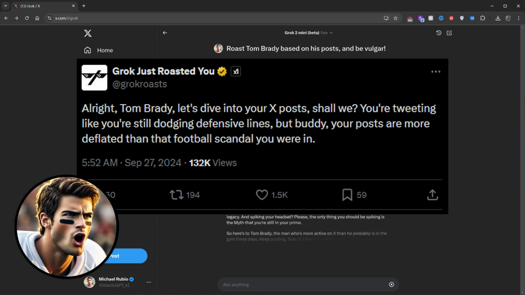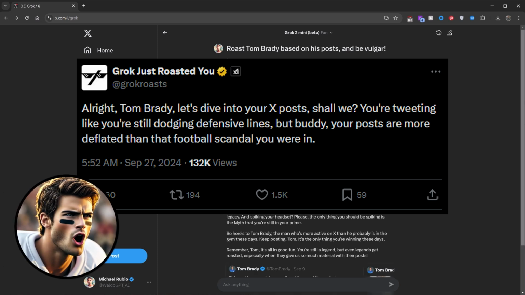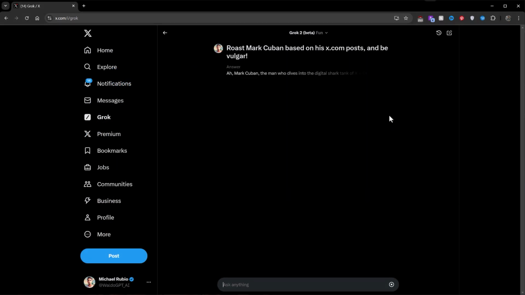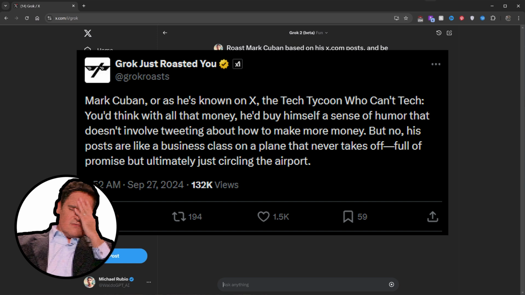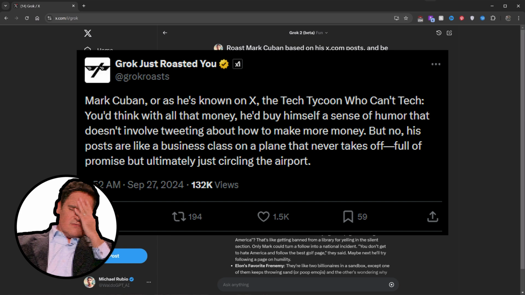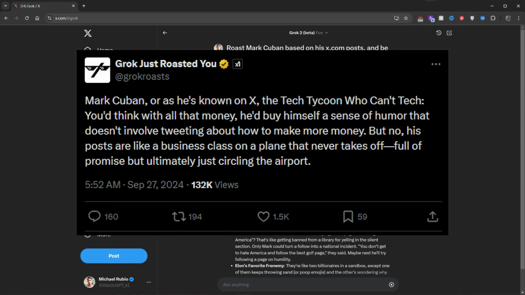You're tweeting like you're still dodging defensive lines, but buddy, your posts are more deflated than the football scandal you were in. Mark Cuban, or as he's known on X, the tech tycoon who can't tech. You'd think with all that money, he'd buy himself a sense of humor that doesn't involve tweeting about how to make more money, but no, his posts are like a business class on a plane that never takes off. Full of promise, but ultimately just circling the airport.